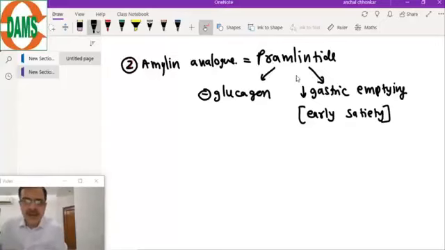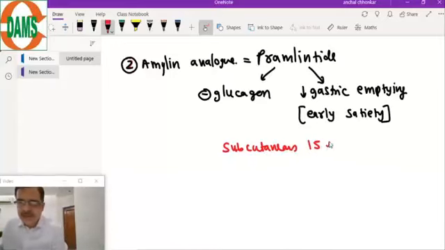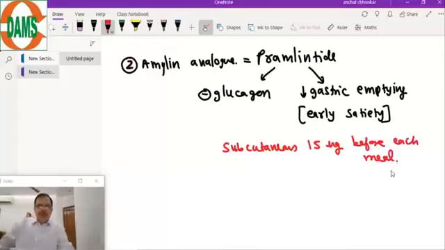The dose of the amylin analog, this is given subcutaneous. Starting dose 15 micrograms before each meal. So this is an injectable agent, subcutaneous, 15 micrograms before each meal. Before each meal.